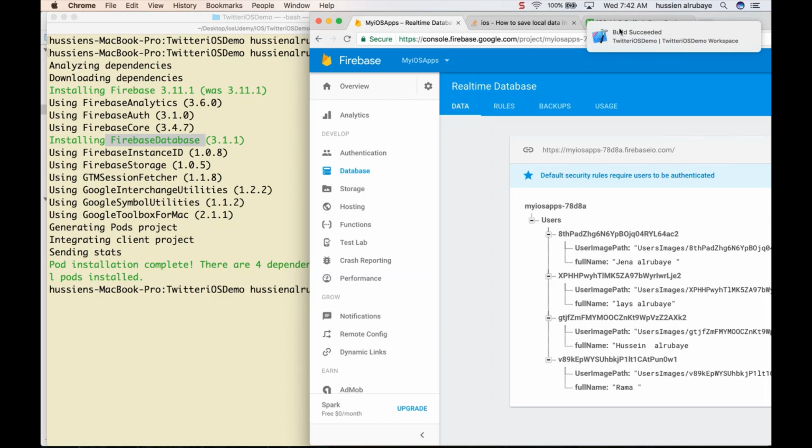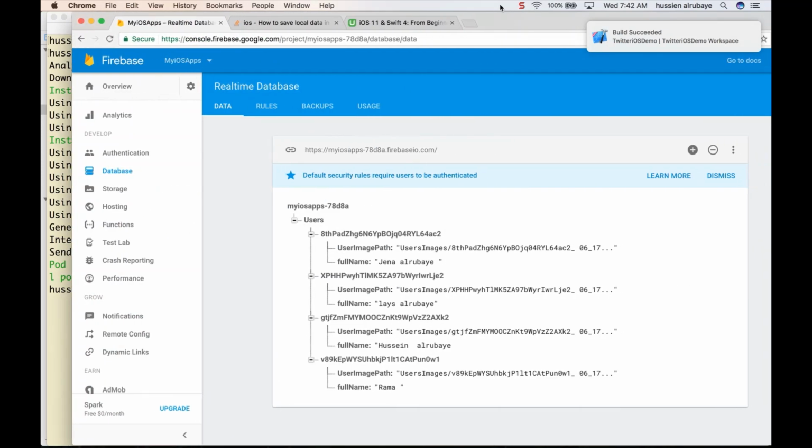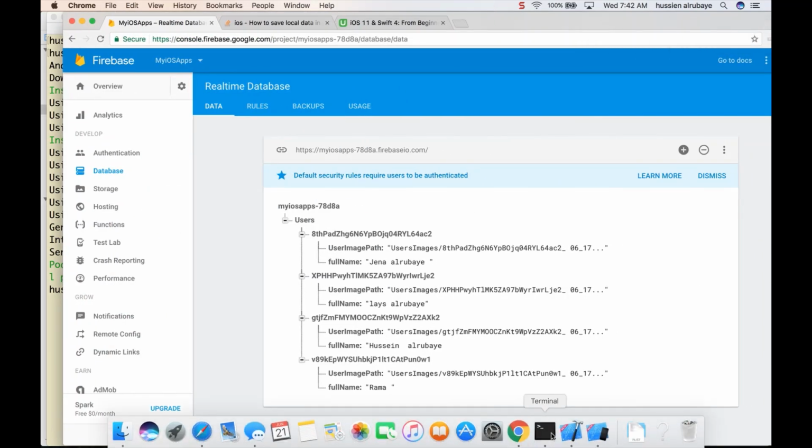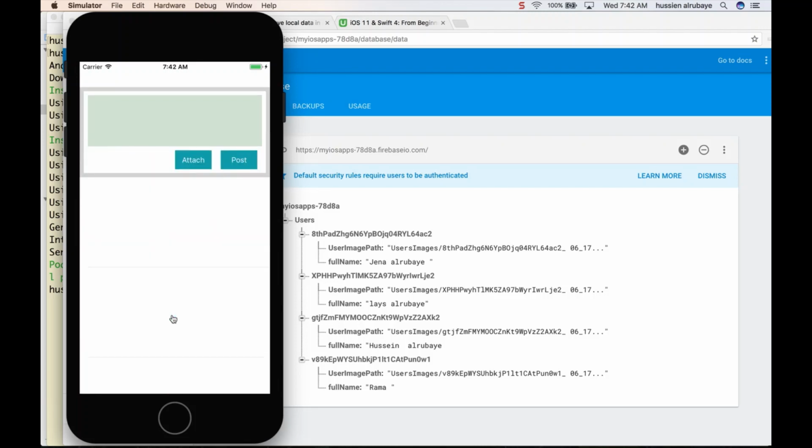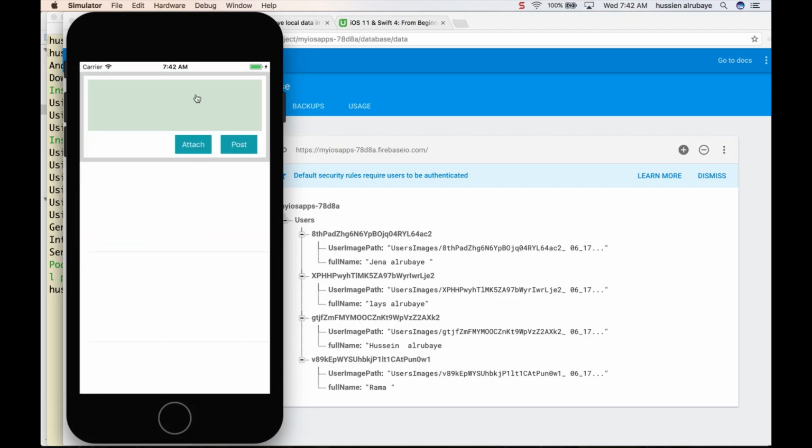So this should be the post, the Firebase, and this should be the emulator. So Jenna at gmail.com should have this password 12345 ABC, login. So you would see this page, so she could type, say hey all, good app, then she clicks post.